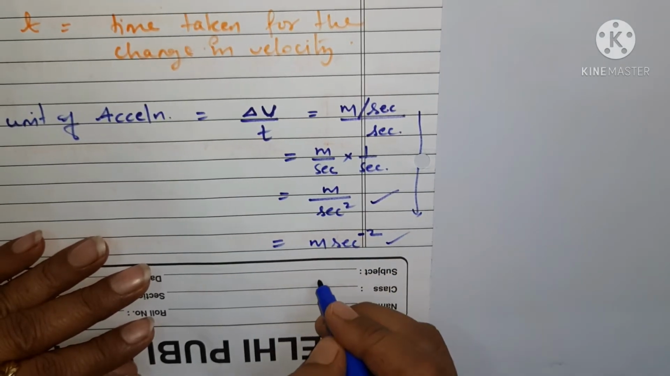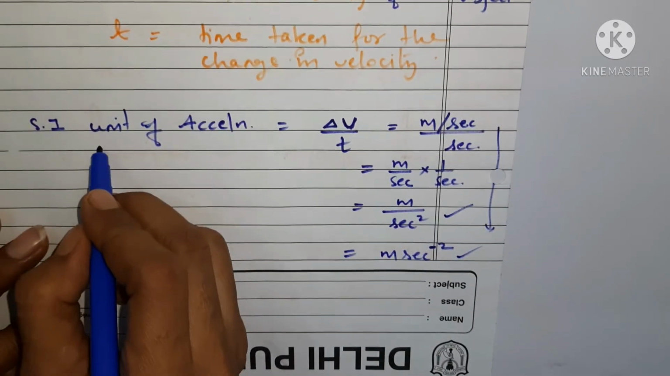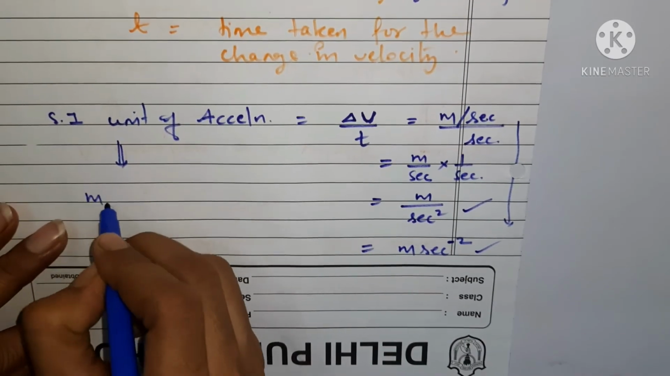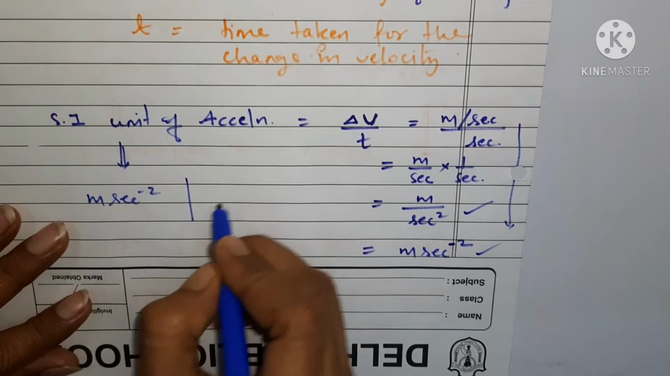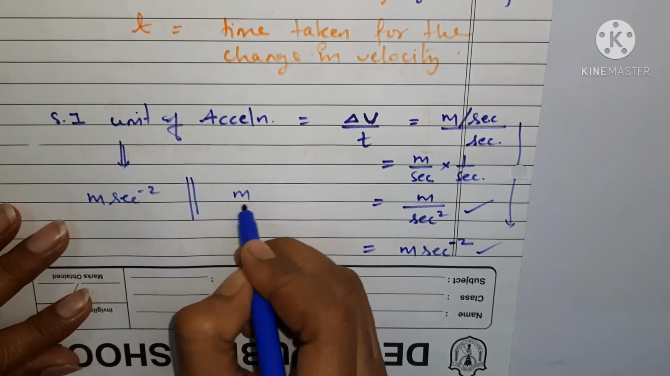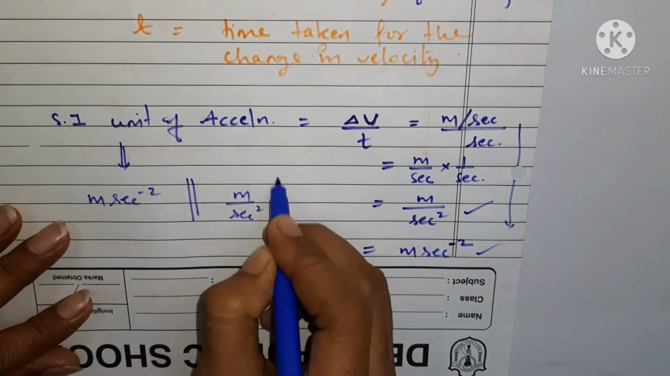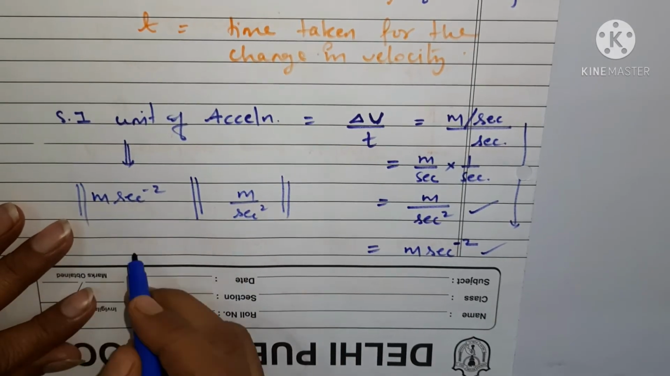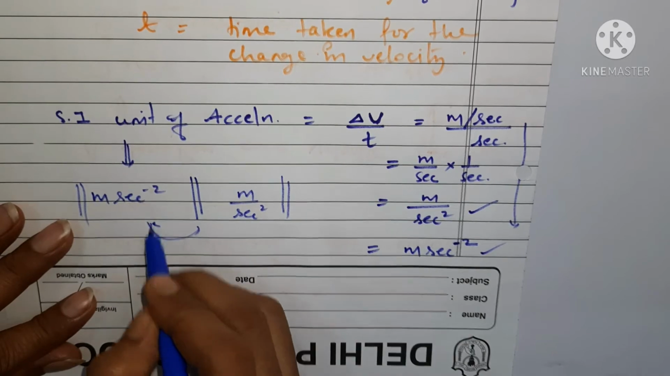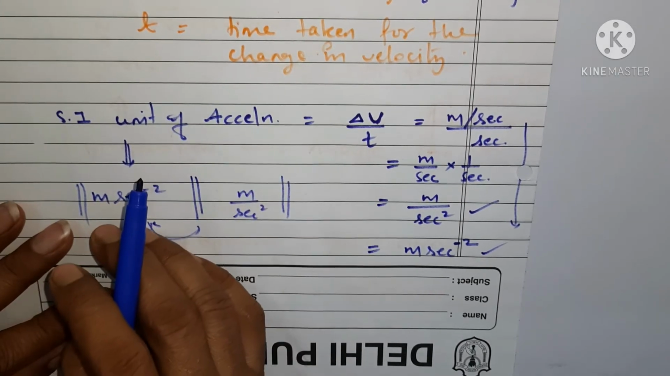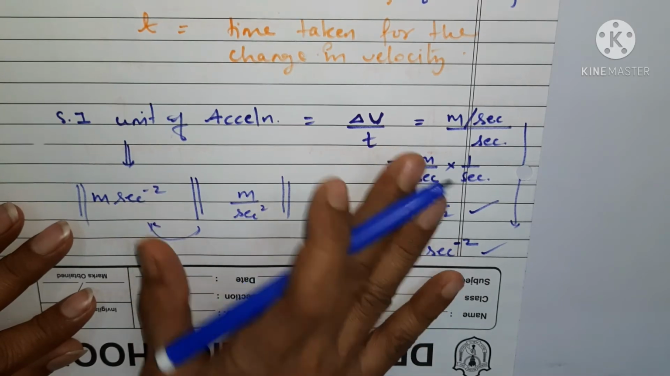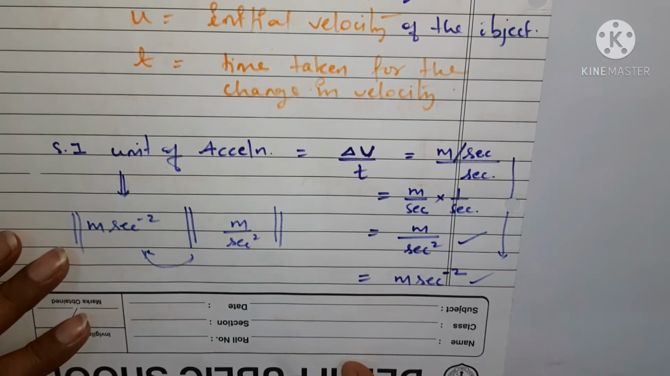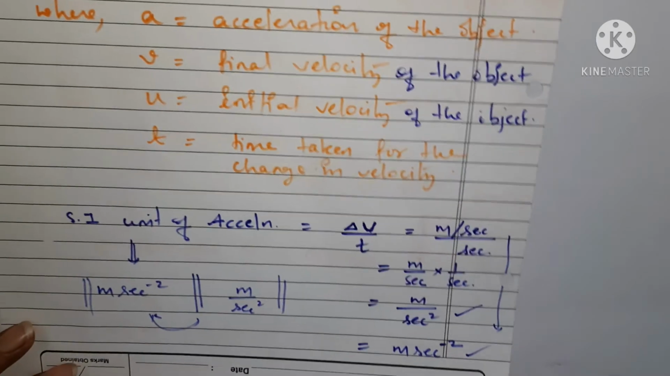This is also okay. So what is the SI unit of acceleration? SI unit of acceleration is meter per second square. Understood? Either we write this, or we can also write in the form of meter per second square. Understood? So any of the ways we can use for the SI unit of acceleration. Understood? Okay. Now let us try to understand what is uniform acceleration.